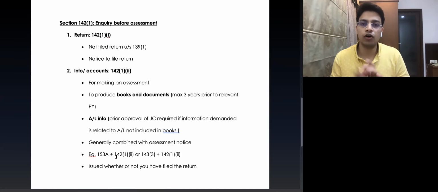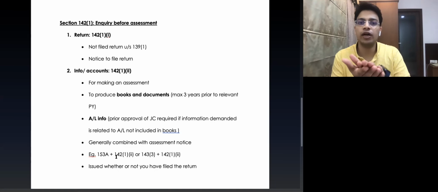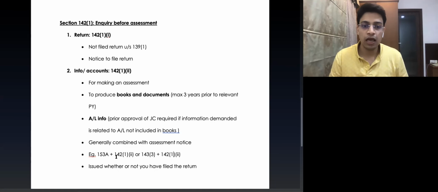So this notice of clause 2 can be combined with the assessment notice. Normally, the assessing officer, while issuing the notice for the assessment, issues 142.1.2 also. Now, this notice of 142.1.2 can be issued whether or not the assessee has filed his return of income. So that is all about section 142 subsection 1.